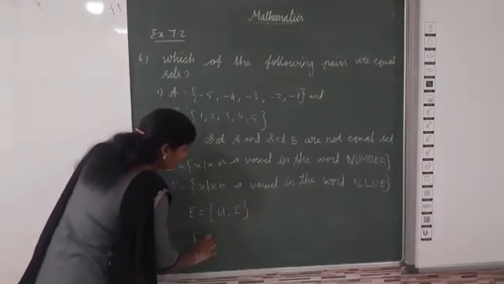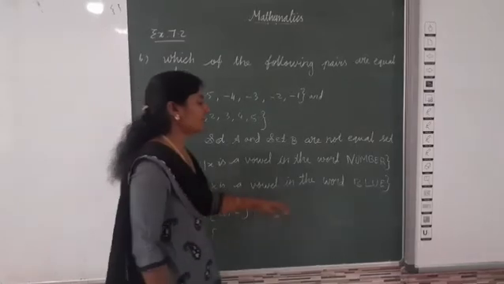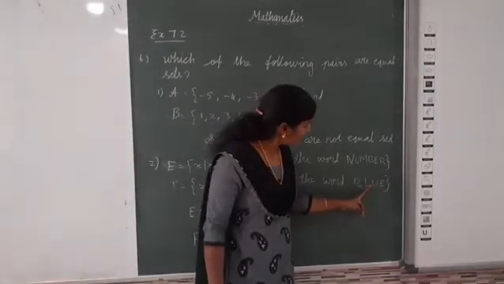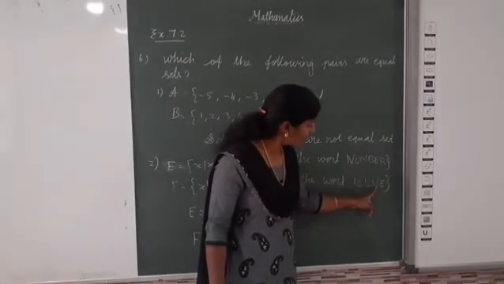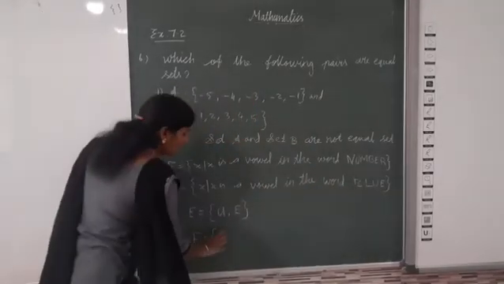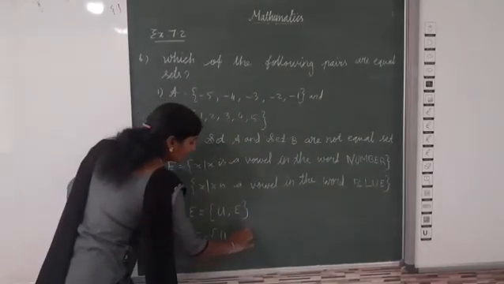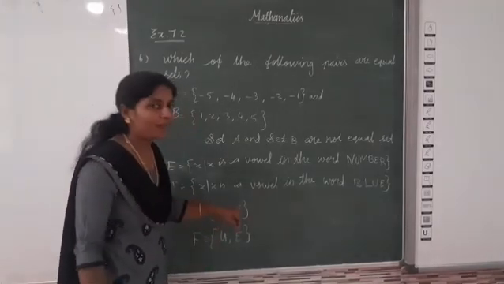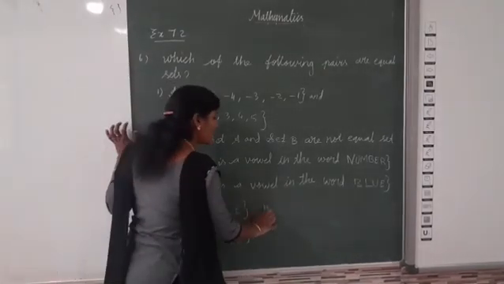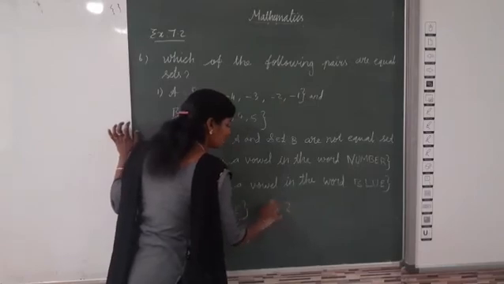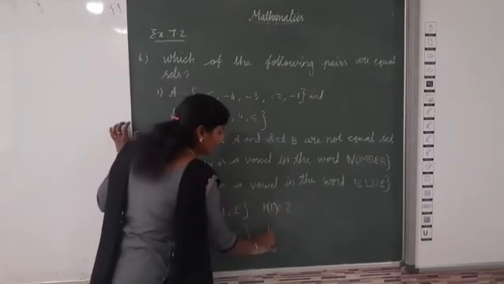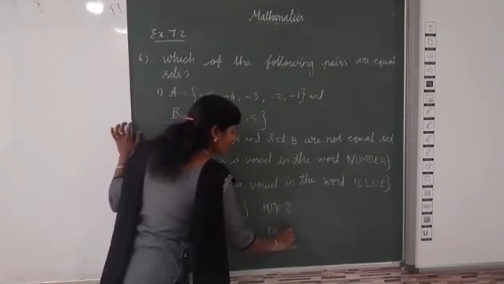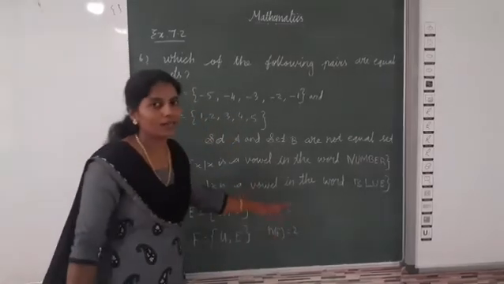Then F is equal to what are the vowels in the word blue? Here B, L, U, E. Here also U and E. Now listen, we can compare E and F. Here number of elements, n of E is equal to 2. Then n of F also 2. Same cardinality.